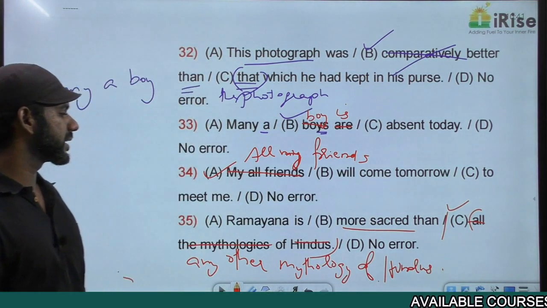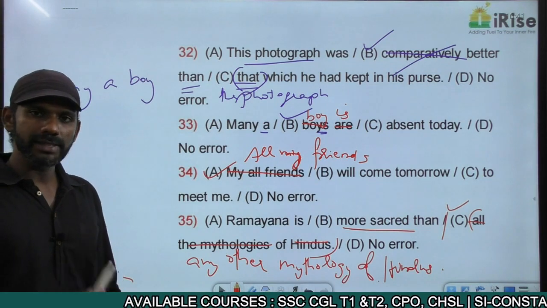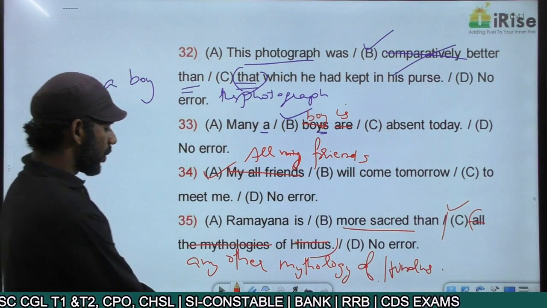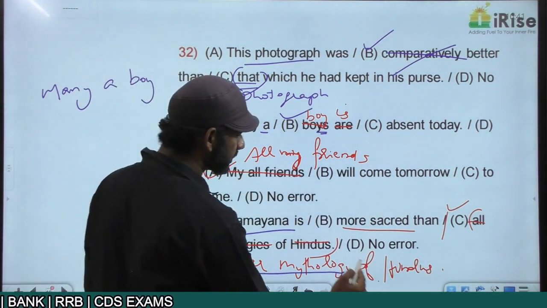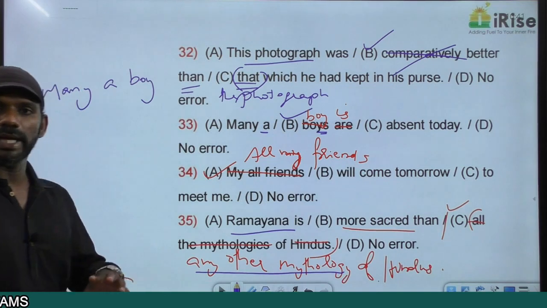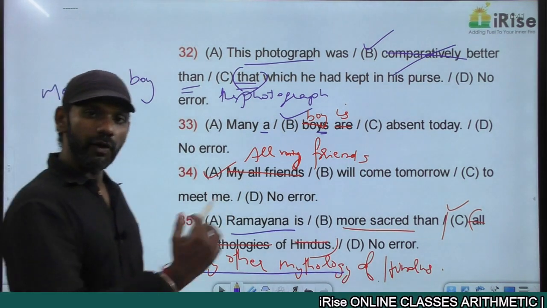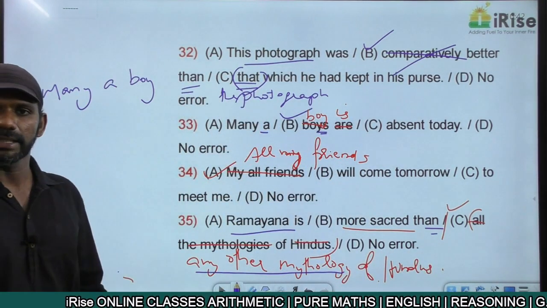"Ramayana is more sacred than any other mythology of Hindus." More sacred is a comparative degree adjective. The two entities getting compared here are Ramayana and any other mythology. These are the two entities getting compared. More sacred is a comparative degree adjective followed by than. That is also fine. Now this sentence is grammatically correct.